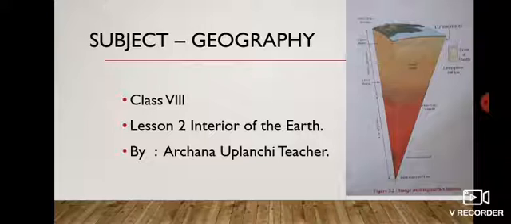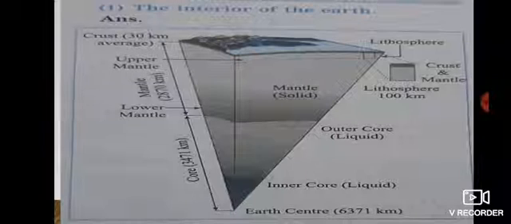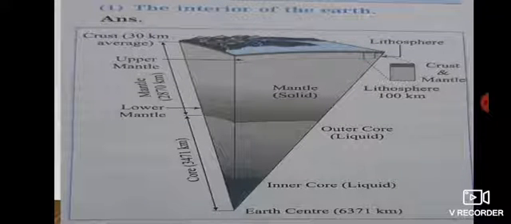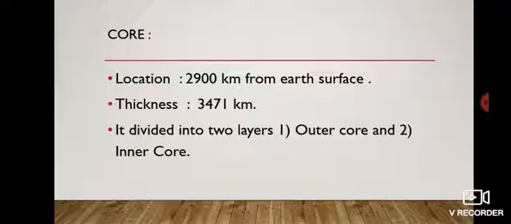Subject Geography, Class 8, Lesson number 2, Interior Parts of Earth. So we have completed the first half of the lesson, that is the continental crust and the mantle part. We have seen which elements are present, why the names Sial and Sima are given, the density of those layers, and which rocks are formed in which layer. Now the next part is the core, the innermost part of the earth.